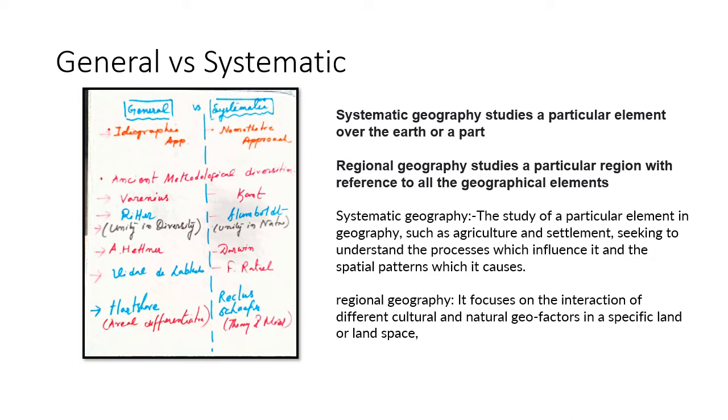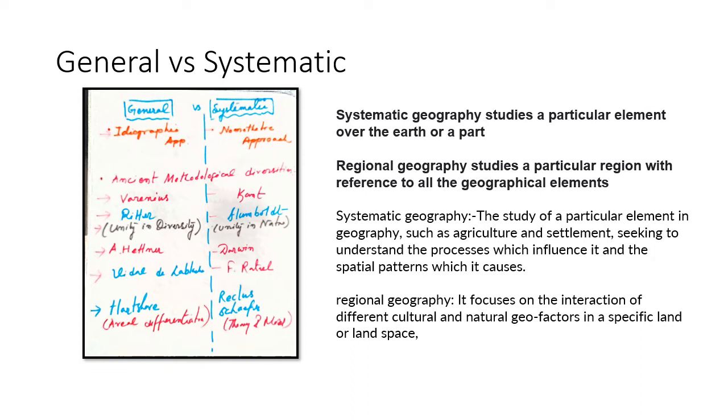And regional geography, or general geography, the first priority is the space, the region, the landscape, or the particular geographical space. Then other geographical elements come later. So basically those are the two different approaches.